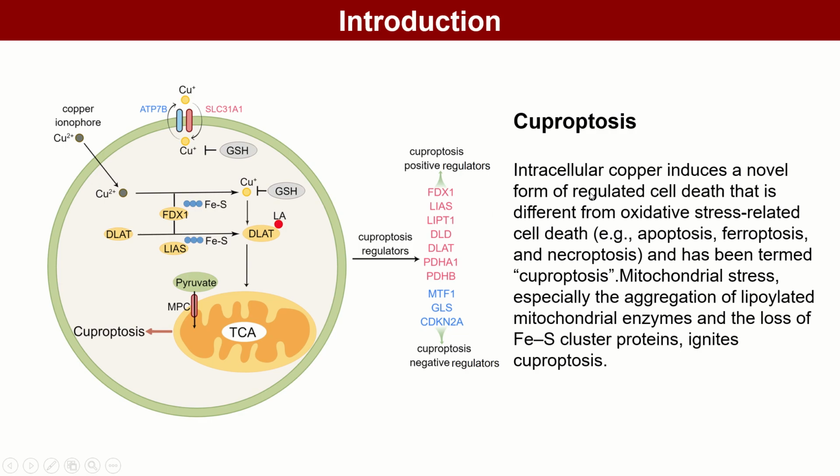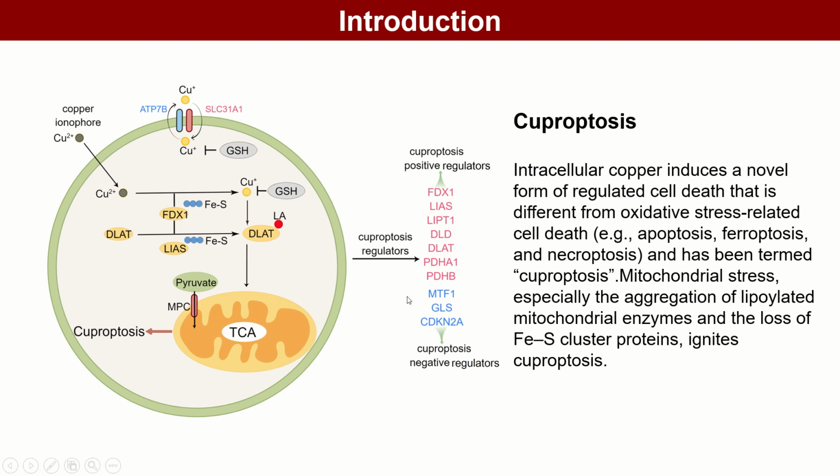The cytotoxic mechanisms of metal ions, including copper, are suggested to mainly rely on oxidative stress. However, a recent study published in Science challenges this conventional view. That study revealed that intracellular copper accumulation can induce a novel regulatory cell death mechanism via the aggregation of lipoylated mitochondrial enzymes and the destabilization of the iron-sulfur cluster proteins, which is termed cuproptosis.